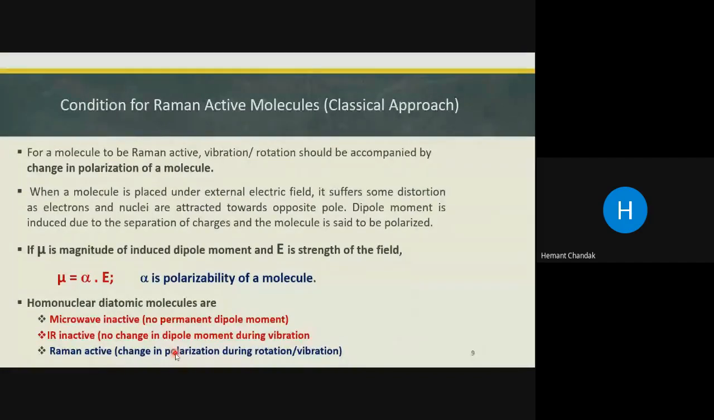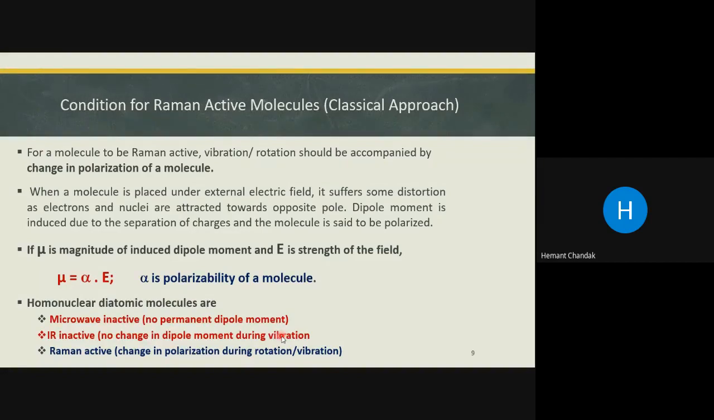In contrast to the microwave and the IR, you know that homonuclear diatomic molecules are microwave inactive, because they do not possess a permanent dipole moment. So what is the word missing in case of Raman and the microwave? Permanent dipole moment. Whereas what is the condition for Raman active? There should be a change in the polarization. And homonuclear diatomic molecules are IR inactive because there is no change in the dipole moment during the vibration. So homonuclear diatomic molecules are microwave inactive, IR inactive, however they are Raman active.